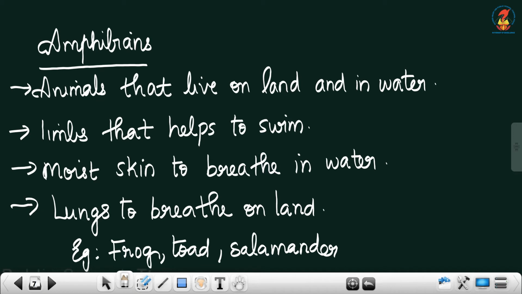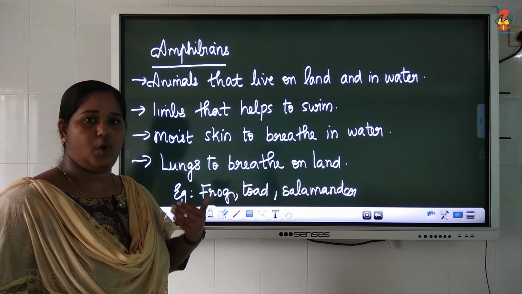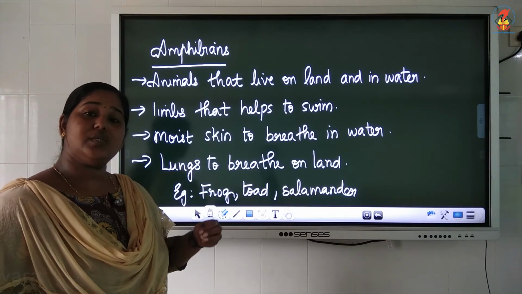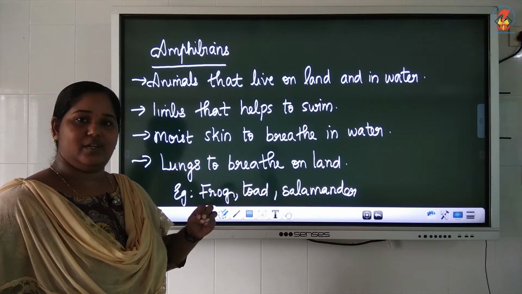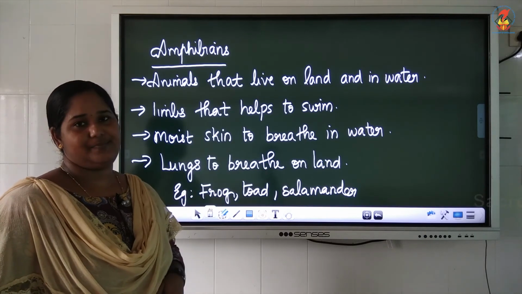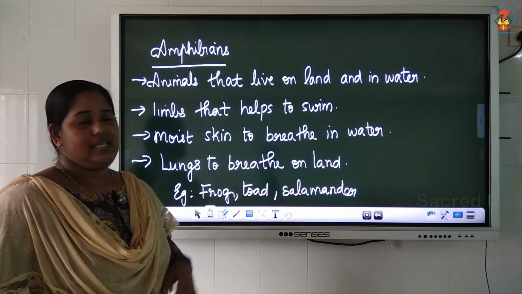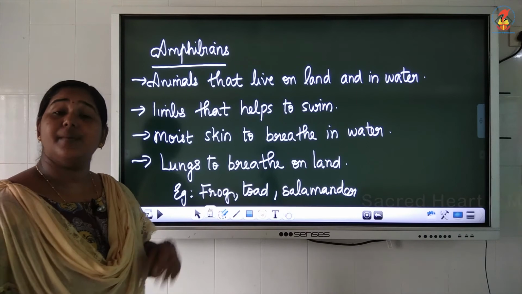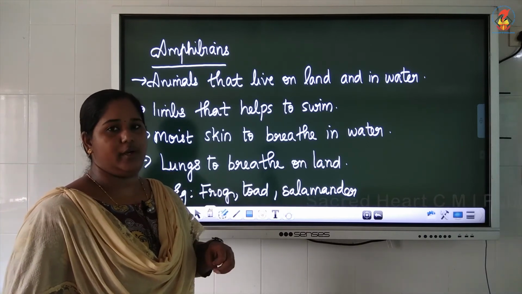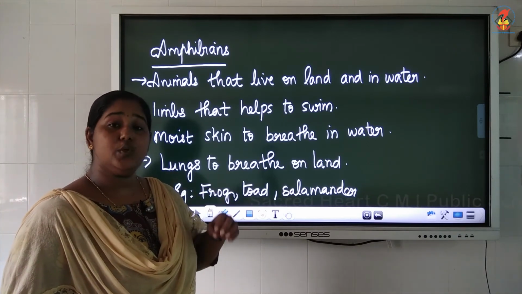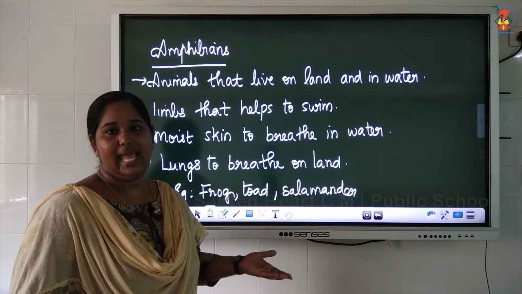A frog uses its limbs to push the water back and swim in water. And it uses its legs to jump on land. A frog uses the moist skin to breathe in water, and it uses its lungs when it is on land.